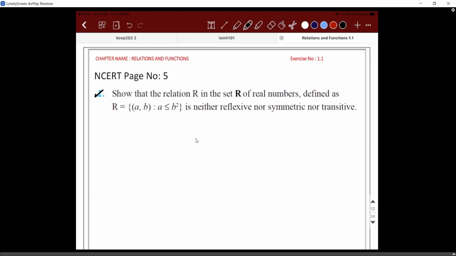So they asked us to show. Where do the elements A and B come from? Which set? They come from the real numbers. So you can take any two real numbers such that what should be the condition between them? A is less than or equal to B square. So for reflexive, what is the kind of element you need to consider? Does A comma A belong to the set?